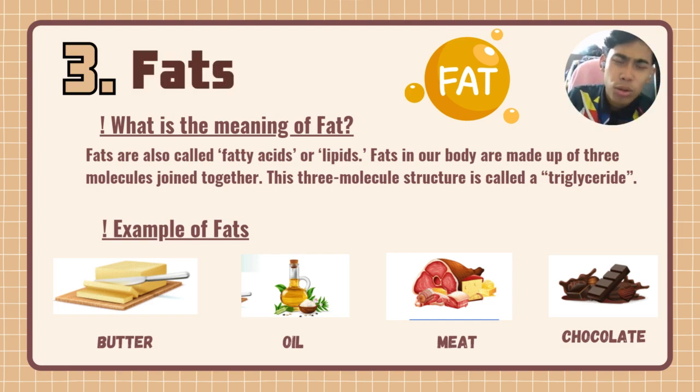So let's go again. We go to the last type of macronutrient, which is fat. What is the meaning of fat? Fats are also called fatty acids and lipids. So you must remember this.